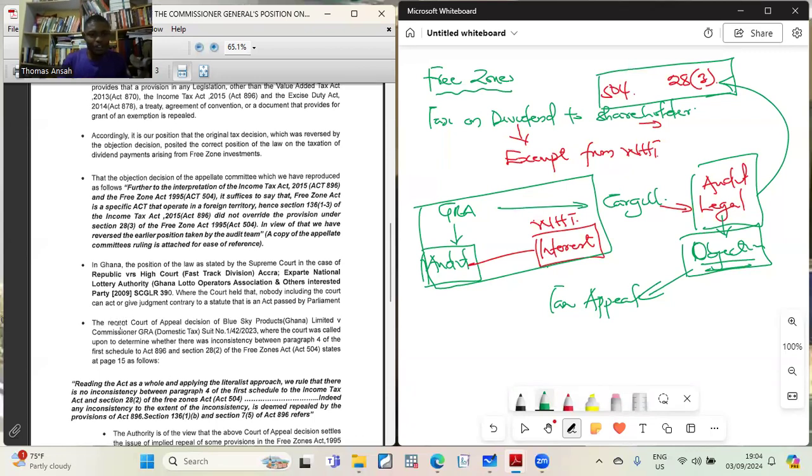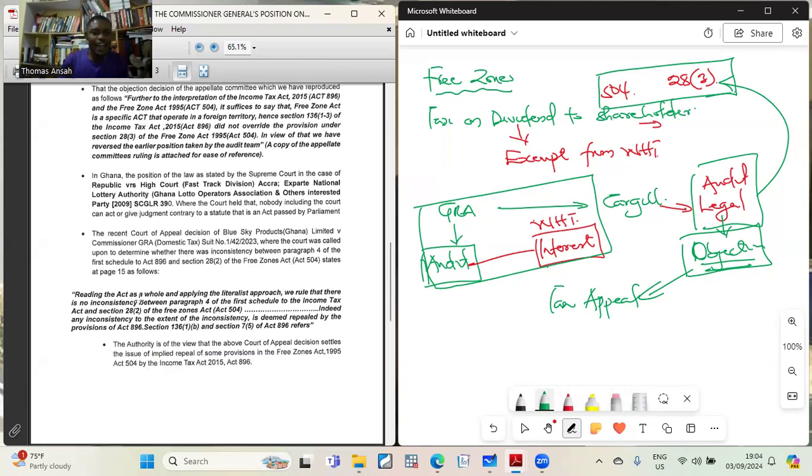They said the recent case between Blue Skies Limited and the Commissioner General, this is the suit number, is where the court was called upon to determine whether there was inconsistency between paragraph 4 of the first schedule of Act 896 and section 28 of the Free Zone Act. It states that, reading the act as a whole and applying the literalist approach, we rule that there is no inconsistency between paragraph 4 of the first schedule to the Income Tax Act and section 28 subsection 2 of the Free Zone Act.